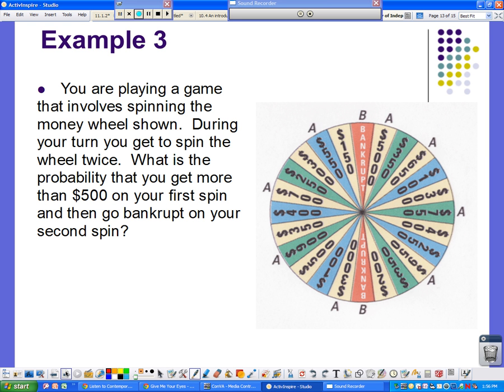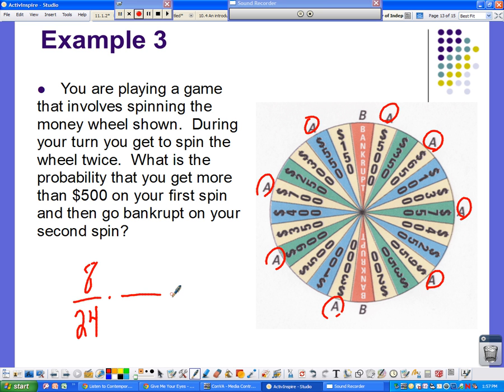And I will tell you right now that there are 24 total spots on there. So the probability of getting more than 500, we find out is 1, 2, 3, 4, 5, 6, 7, 8. So we have 8 out of 24 chance of getting more than $500.